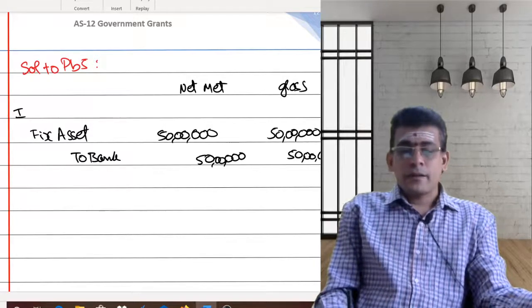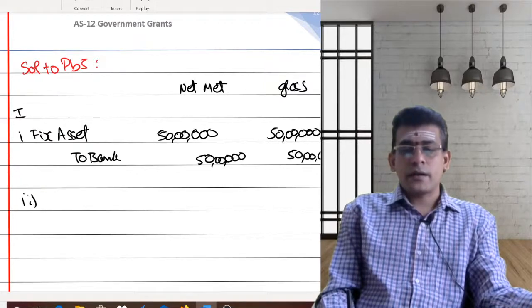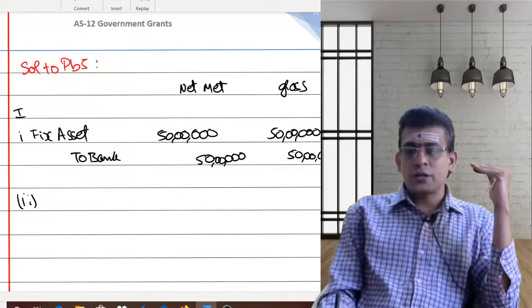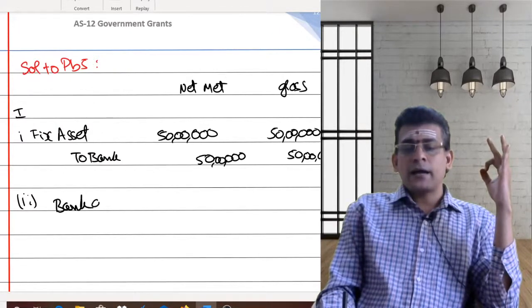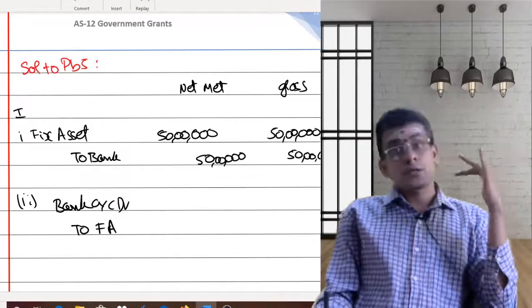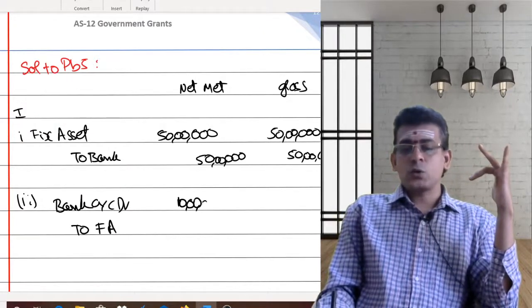Then, if you do the entry as per the net asset method, what does the standard say? The standard says to reduce your cost. You are getting a grant, so bank account will be debited, and the fixed asset account is reduced by 10 lakhs. You have reduced the cost of the asset by 10 lakhs.